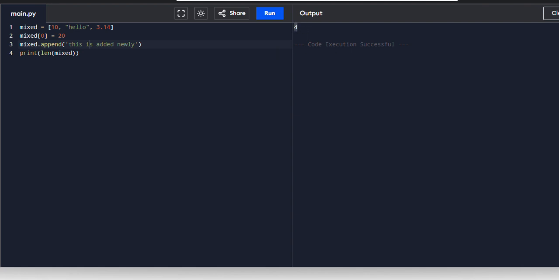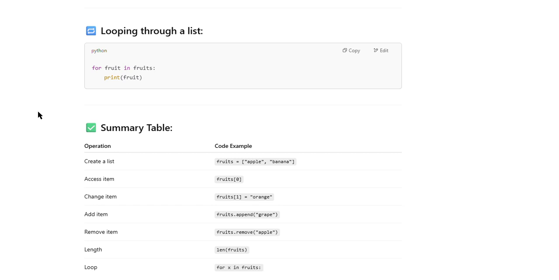Yeah, length is 4. To iterate throughout a list, we can use, for example, for fruit in fruits and print fruit. It's going to print all these elements. So summary is, creating a list, we can use fruits equal to apple, banana. Access the items, you can use by index. Change the item, you can use by index. Add item, you can use the append function. Remove item, you can use either remove or pop. Length, you can check the length of the list using the length function. And looping throughout the list, you can use for x in fruits.